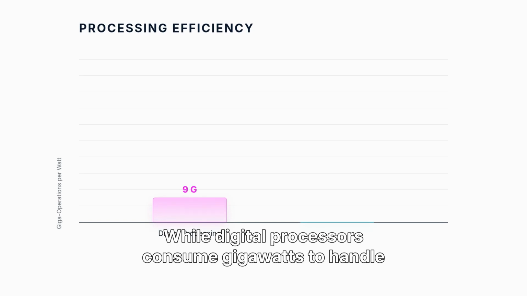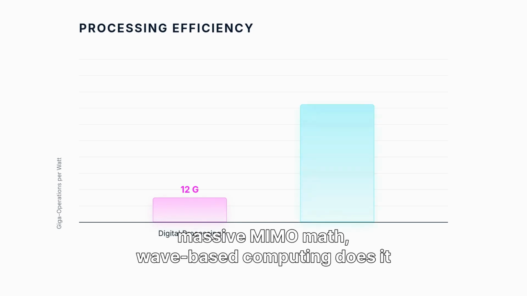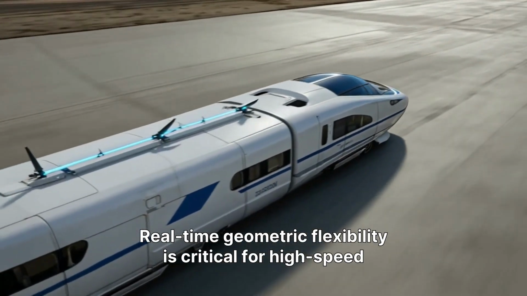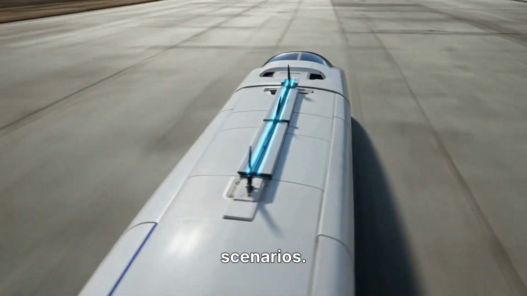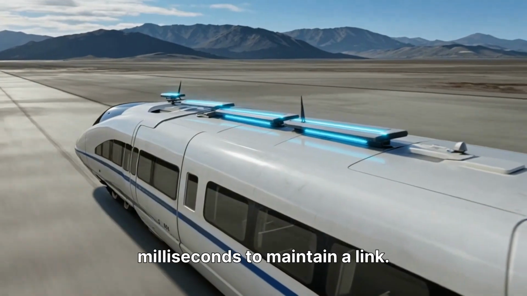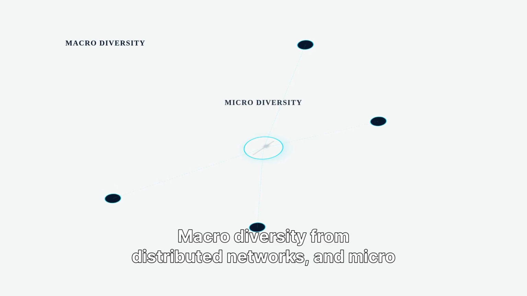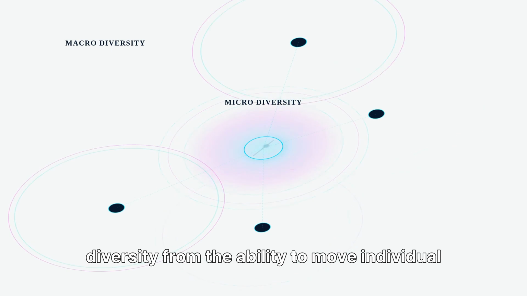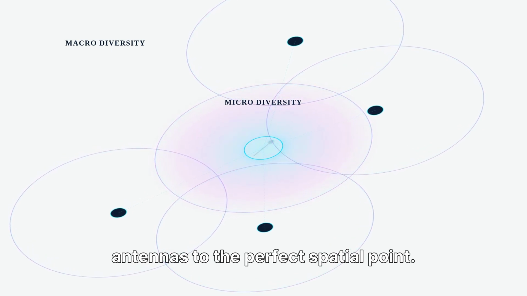While digital processors consume gigawatts to handle massive MIMO math, wave-based computing does it using only the energy of the signal itself. Real-time geometric flexibility is critical for high-speed scenarios. In a world of bullet trains and drones, antennas must shift their focus in milliseconds to maintain a link. We achieve both macro and micro diversity. Macro diversity from distributed networks and micro diversity from the ability to move individual antennas to the perfect spatial point.